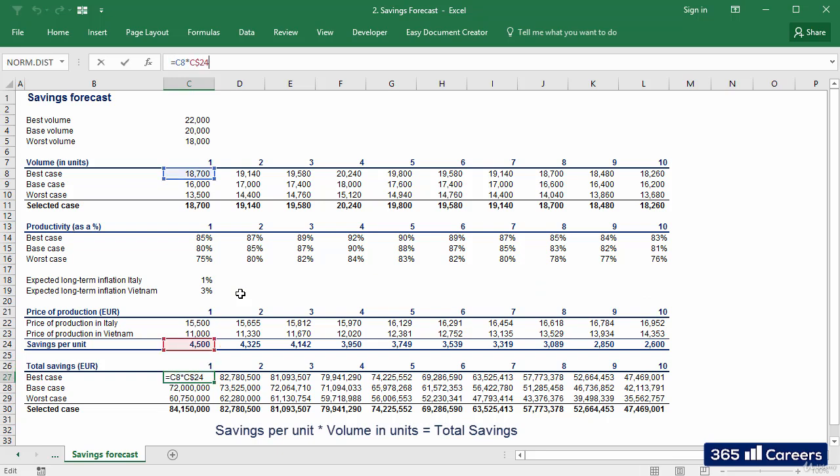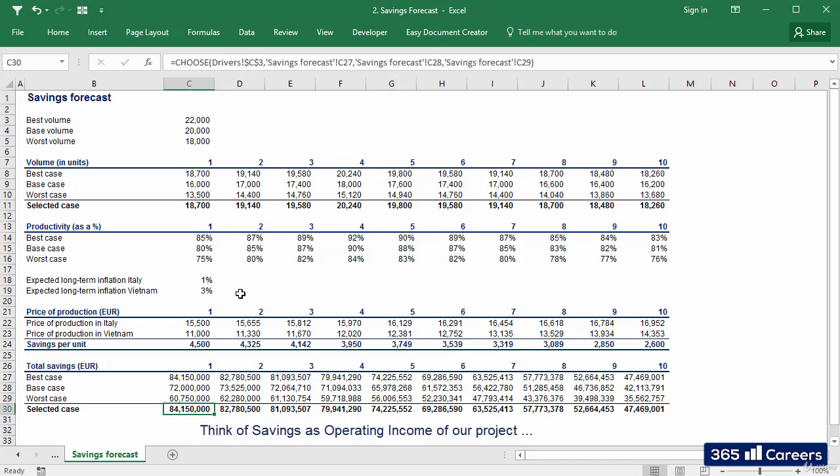Savings per unit times expected annual volume for each case would give us the overall savings we would expect. And we'll look at this figure as EBITDA of the plant. It's different than the technical definition of EBITDA, but then if you think about it, it makes sense. EBITDA is a measure of operating income, and the overall savings generated by the new plant is the annual operating income we are interested in.